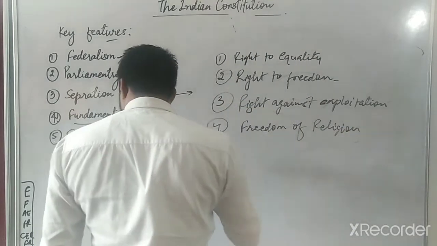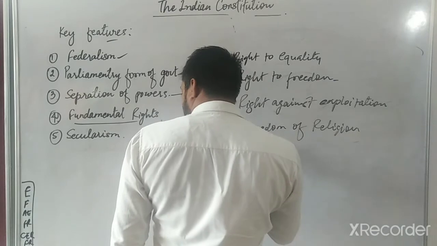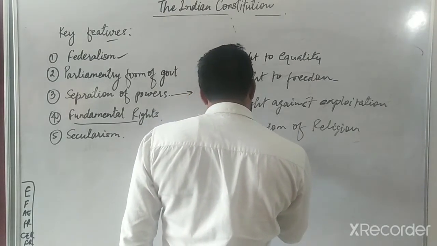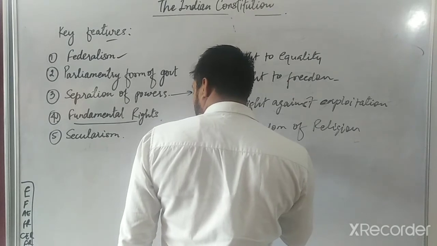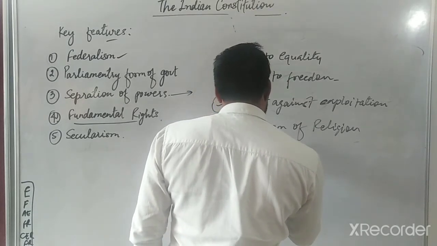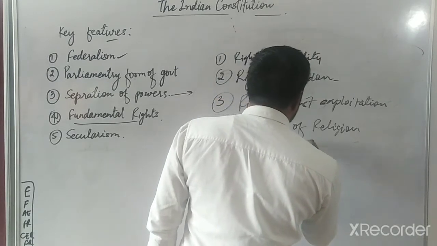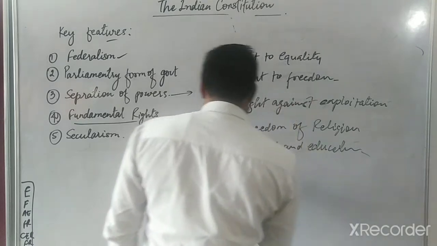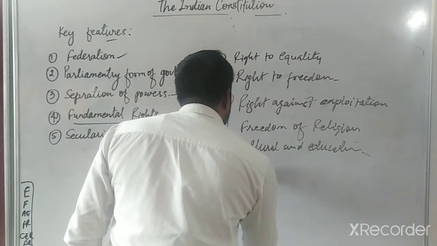And fifth is cultural and educational right. Sixth is constitutional remedy.